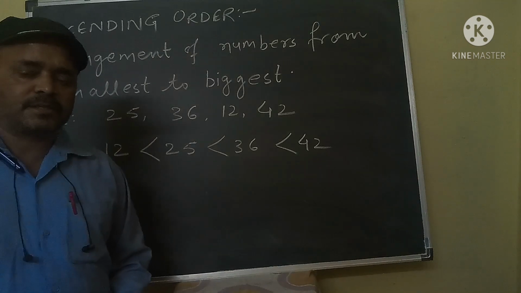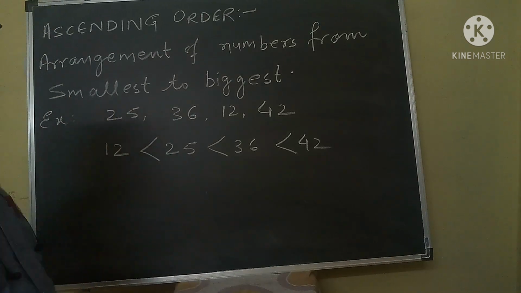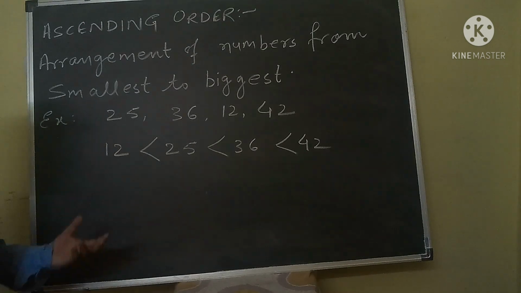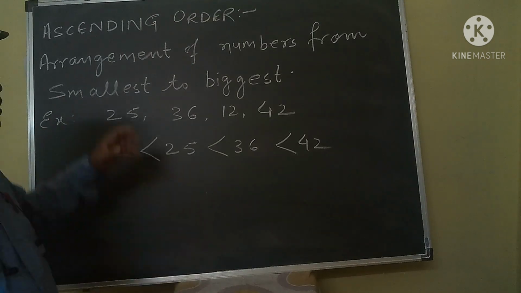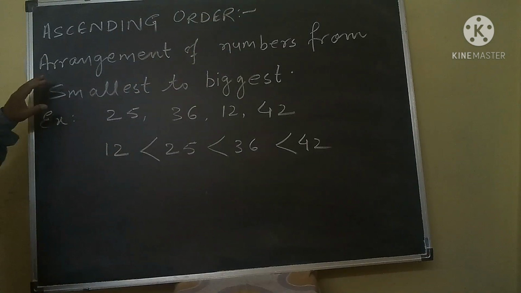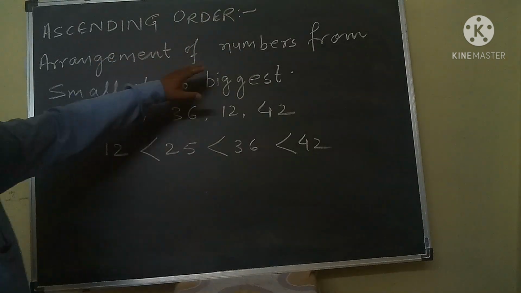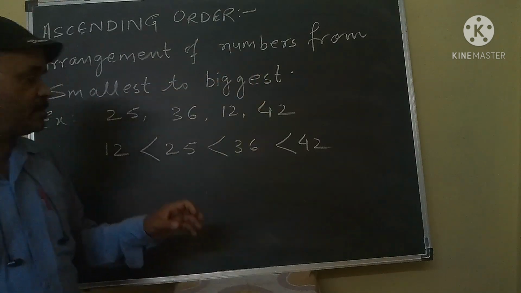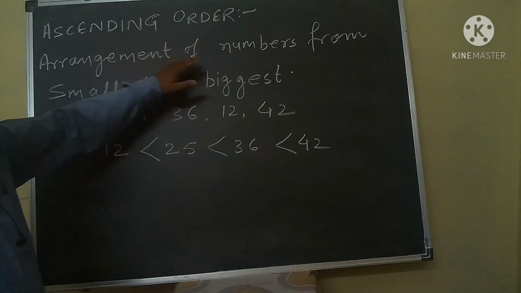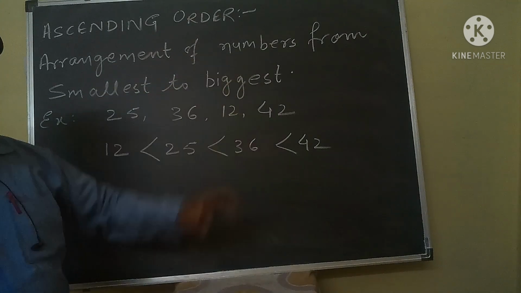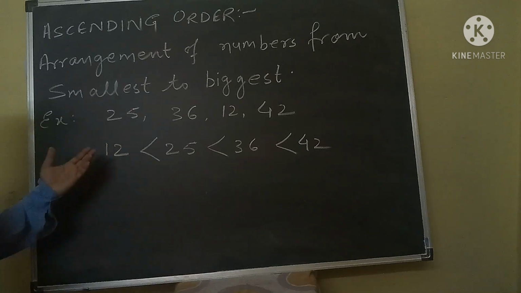My dear students, now we will discuss ascending order. This is part of comparing numbers. What is the meaning of ascending order? Ascending order means arrangement of numbers from smallest to biggest. Okay. I want to give you one example.